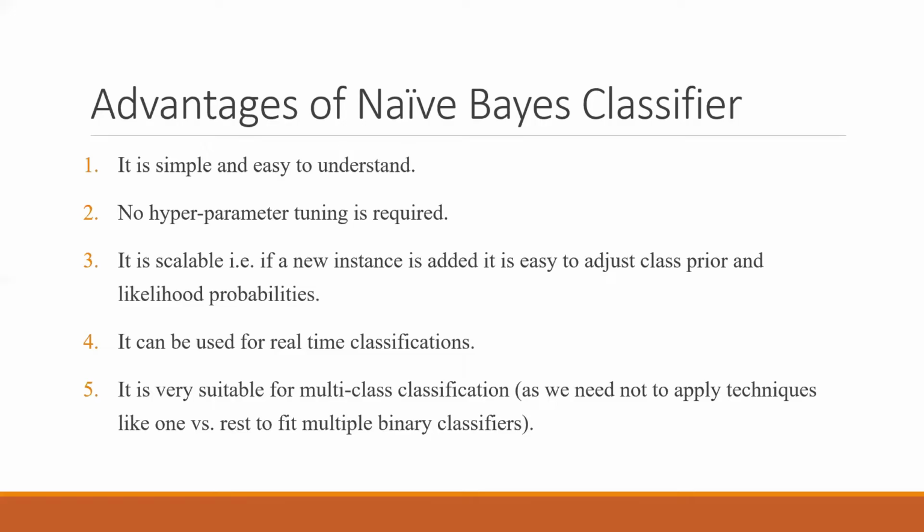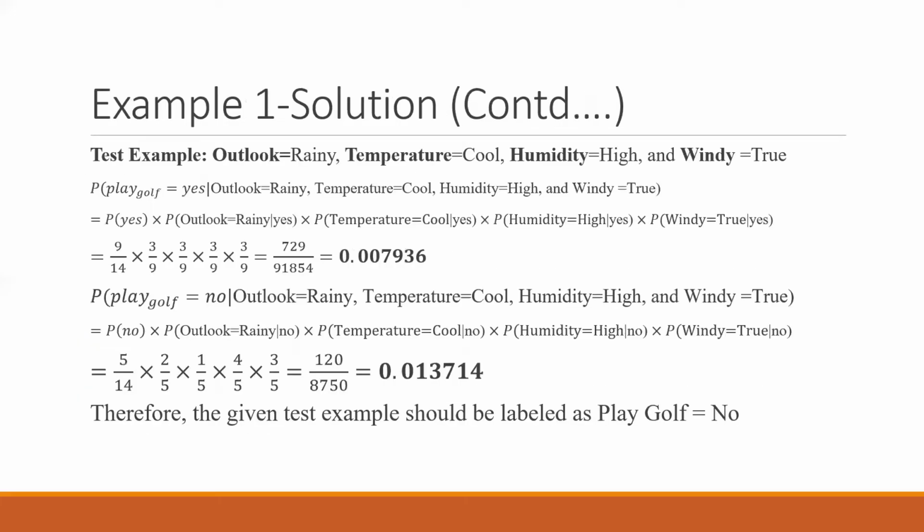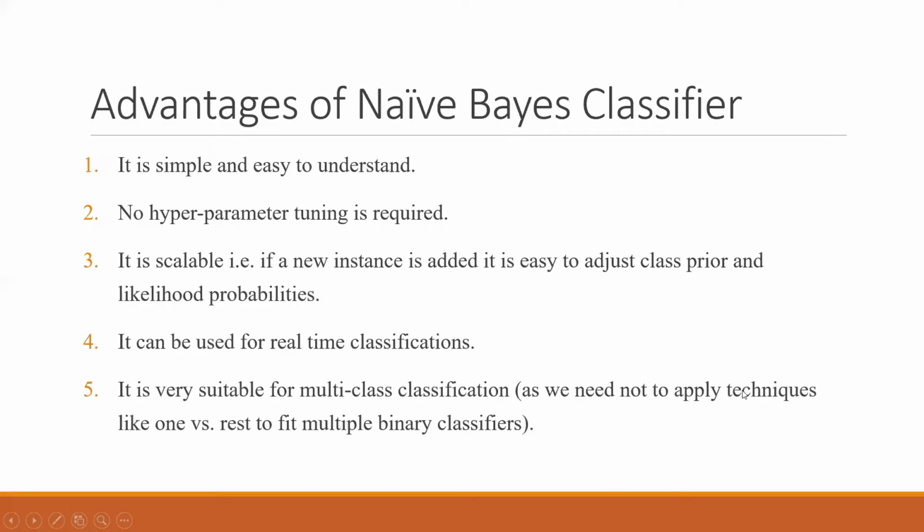Obviously we solved the problem for playing the golf, and then it is suitable for multi-class classification. So we did not do any kind of one versus rest, right? And we can directly use it for multiple classes. Then obviously you will have to solve it for different classes. Right now we have solved for probability of yes and no, but in case there are multiple classes, so this yes no will be class 1, 2, 3, and you have to solve it thrice, and whichever number will be the greatest, that class will be the prediction.